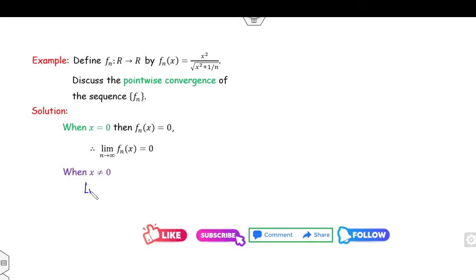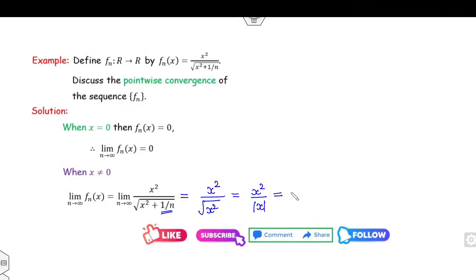If x is non-zero, then you need to compute the limit of Fn(x), and Fn(x) is this quantity. So what happens, it's x square divided by under root of x square, and the extra term goes to 0. So this quantity implies x square over mod of x. So x square over mod x implies mod of x.